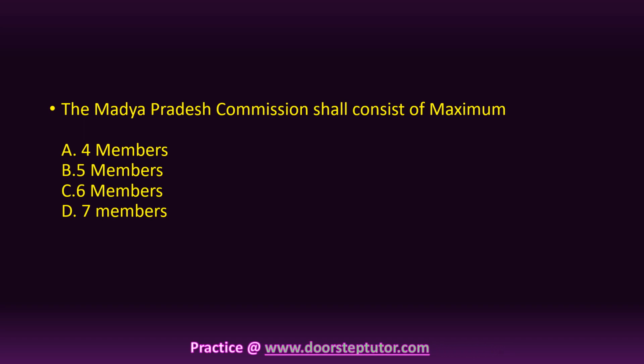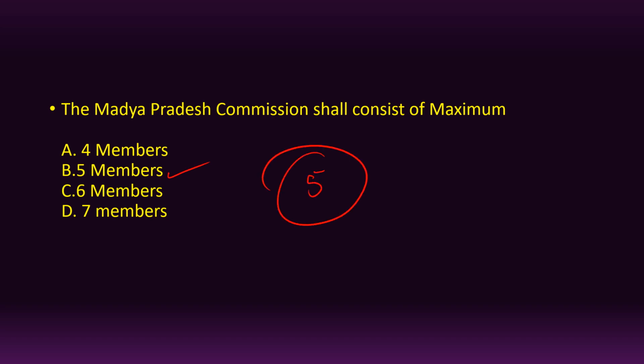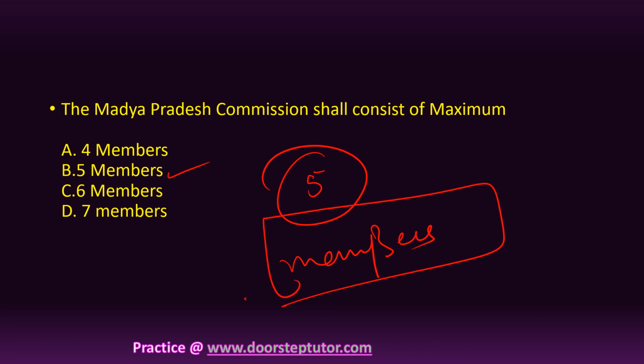Now, another question was on Madhya Pradesh Commission, and it said that the Madhya Pradesh Commission shall consist of maximum how many members? So 4 members, 5 members, 6 members or 7 members. 4 options were provided and the correct answer for it is 5 members. The Madhya Pradesh Commission shall consist of a maximum of 5 members.